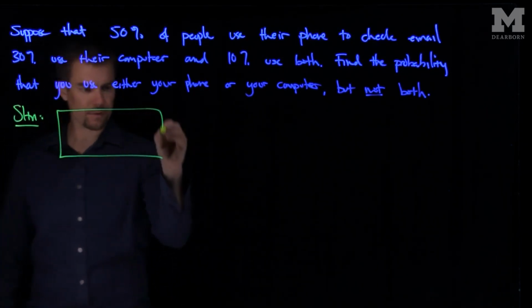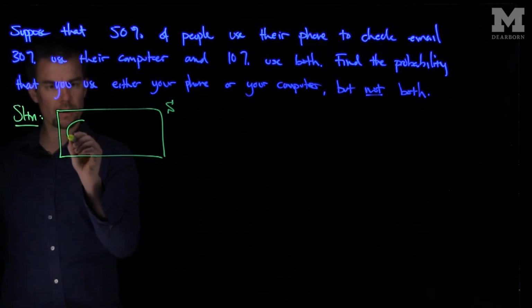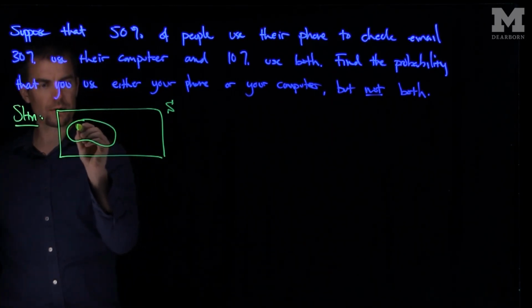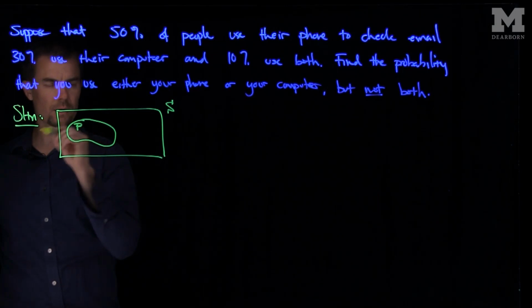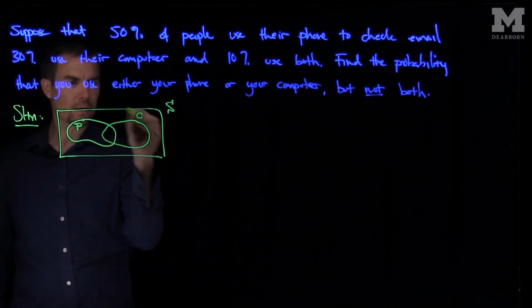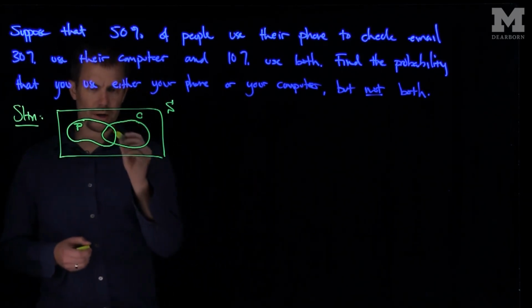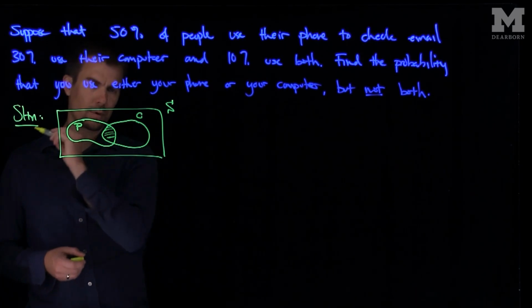Here's our sample space of all people. And here is the portion of people that use their phone. Let's denote that by P for their phone. Here is the set of people that use their computer. And so we know that there's an intersection over here. That's phone and computer.